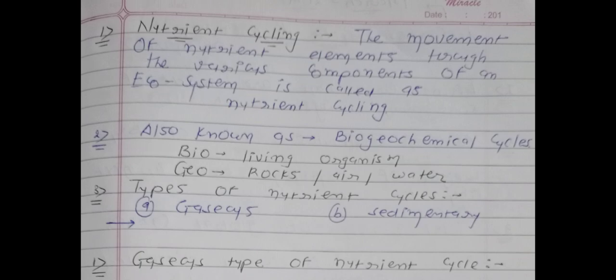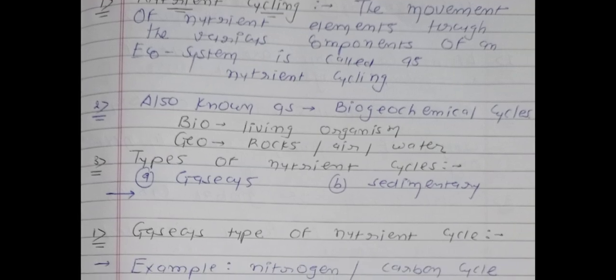The movement of nutrient elements through the various components of an ecosystem is known as nutrient cycling, which is also known as biogeochemical cycle, where bio represents living organism and geo represents abiotic factors like rocks, air as well as water. Two types of nutrient cycles are there, gaseous as well as sedimentary.